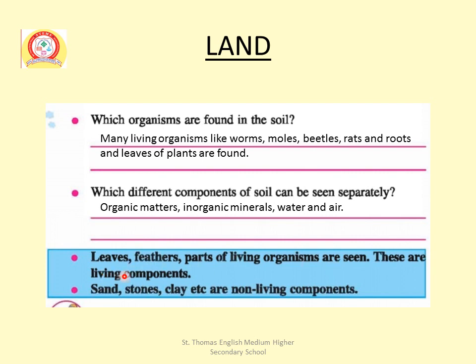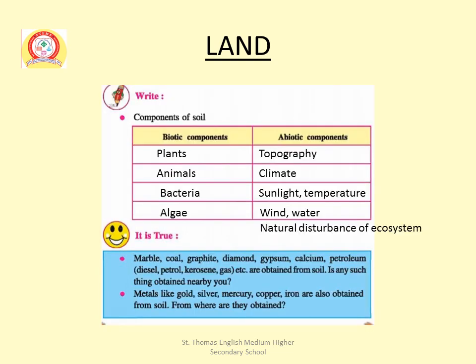Sand, stones, clay, etc. are non-living components. Components of soil: biotic components and abiotic components.